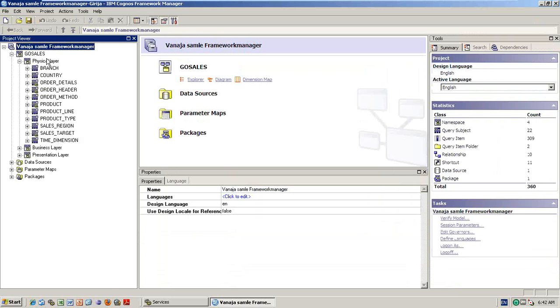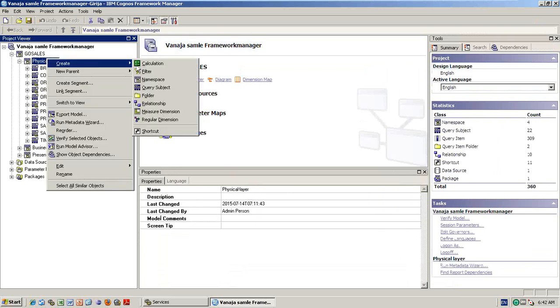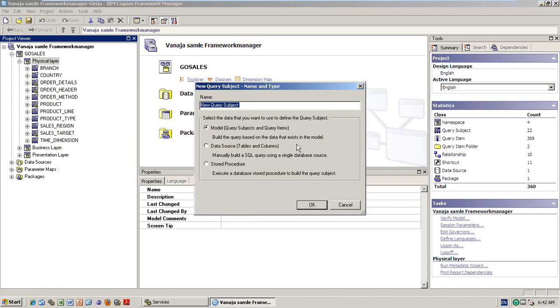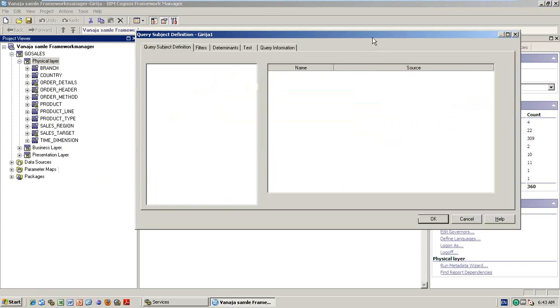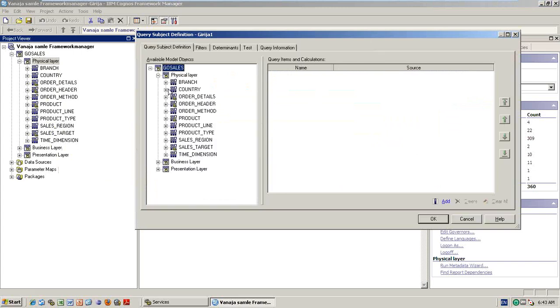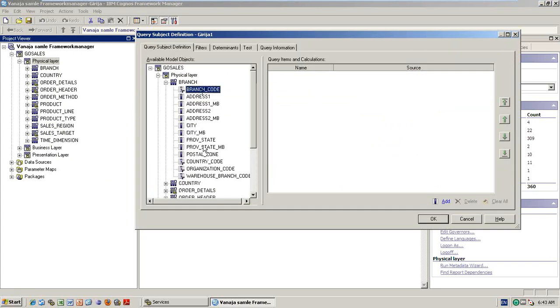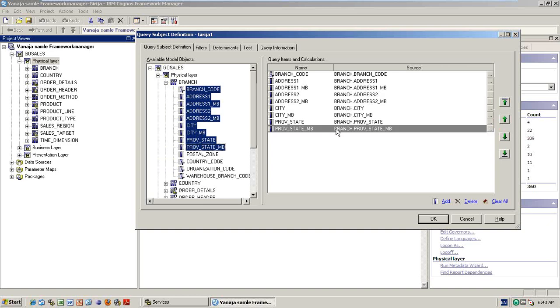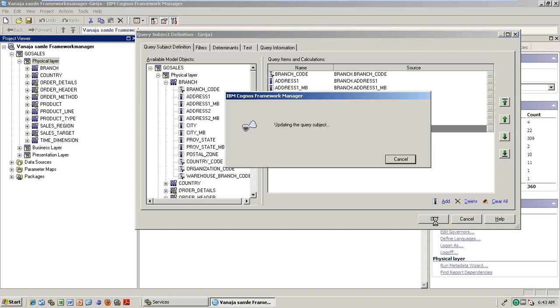For example, in the physical layer I right click and create a model query subject. Say Girija wants to create one table, with columns from, like this she took, because she is trying to do something. She is creating some tables.